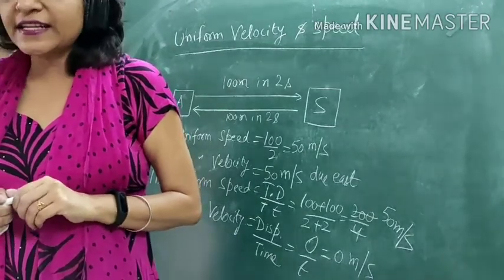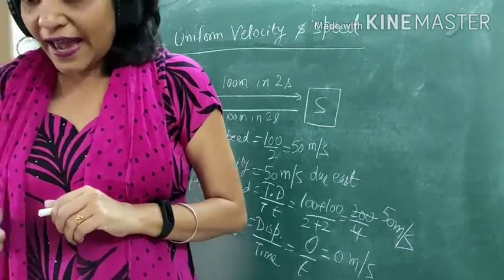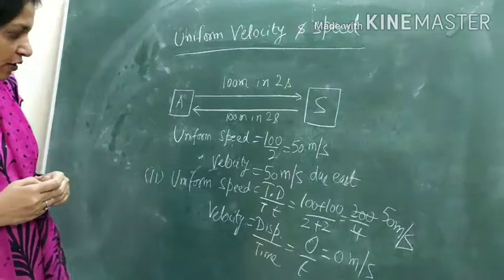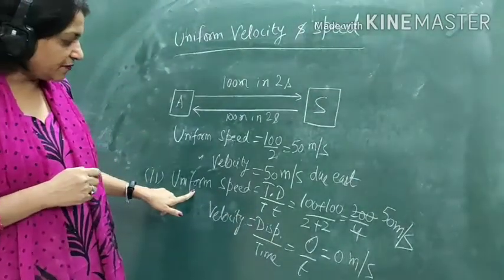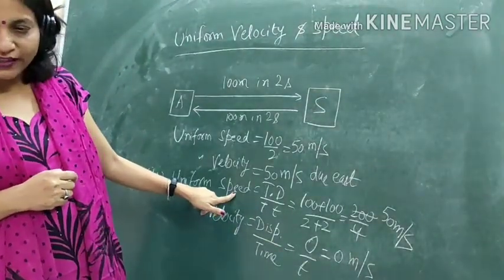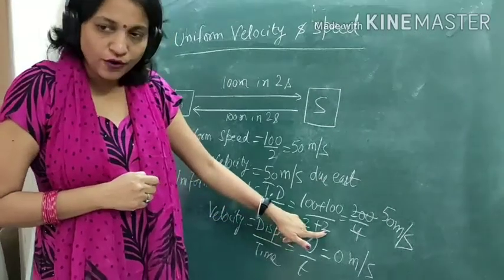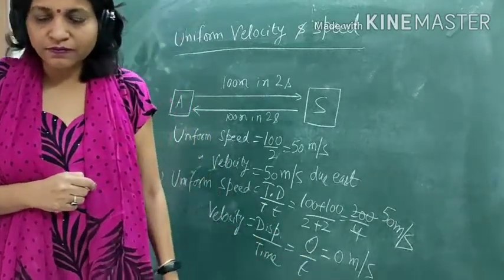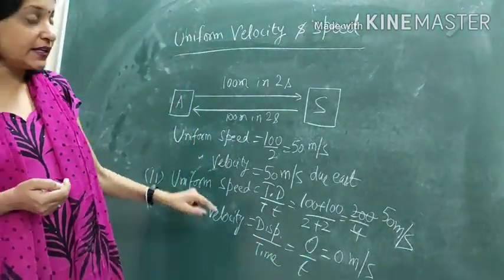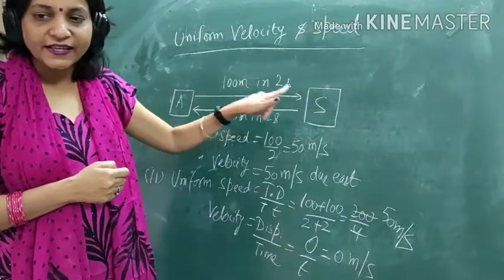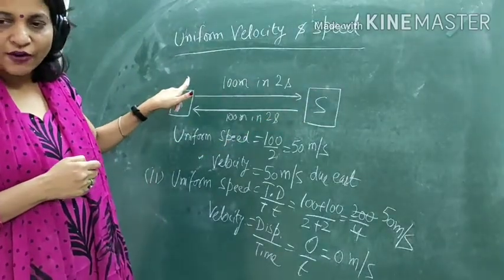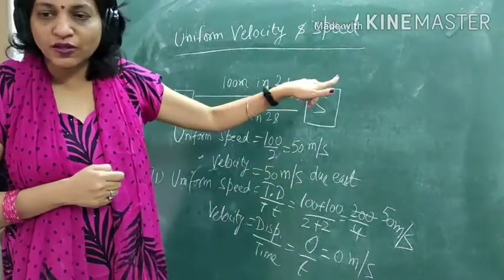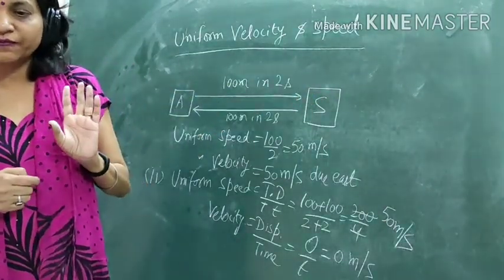Now in the next lecture we will start with acceleration. Here, when I calculated uniform speed, I have taken 4 as the total time. For velocity, 0 upon 4 gives you 0. The first case was moving from A to S only, where we used 2 seconds.